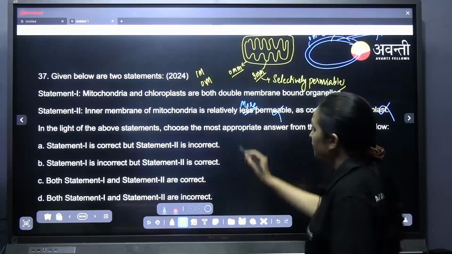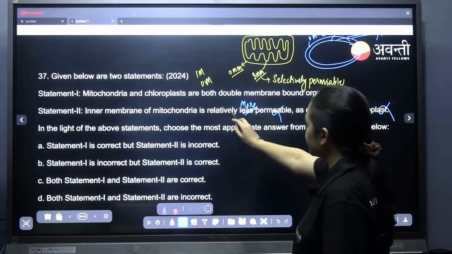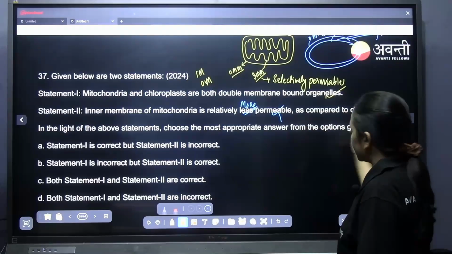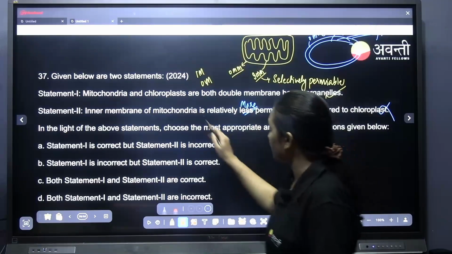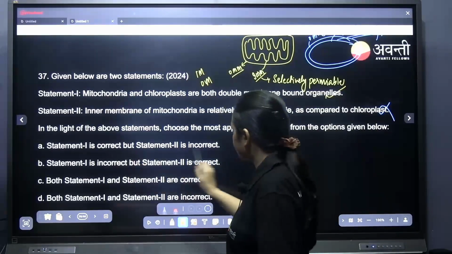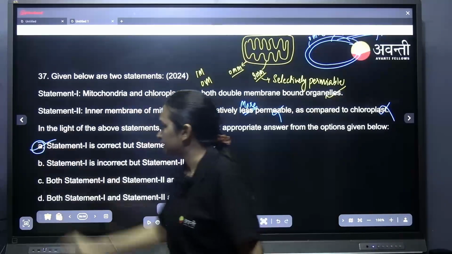Thank you so much. So, inner membrane of the mitochondria is relatively more permeable than the chloroplast is a correct statement, but here it is given less, so it becomes wrong. So, 1 is correct and 2 is wrong, which means A is the correct answer.